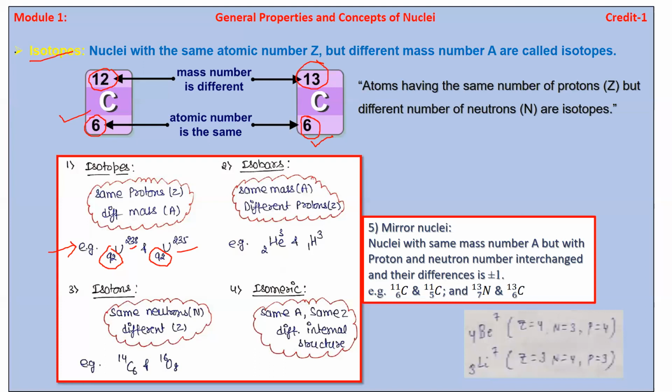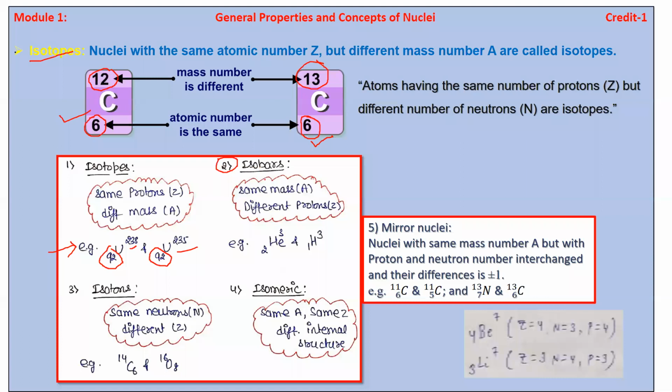The question that may be asked is: the nuclei with the same atomic number but different mass number is dash dash dash. There may be options like isobar, isotope, isotones, isomeric. Okay, these are the options. Now about isobar, look into isobar. What is meant by isobar? Okay, so in case of isobar, there is the same mass number but different proton number. Okay, here is the same mass number.